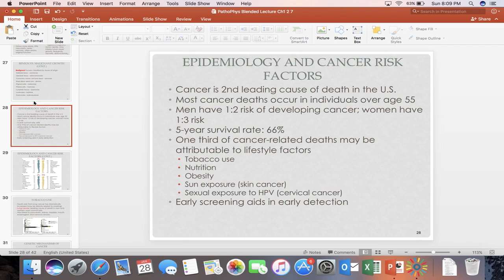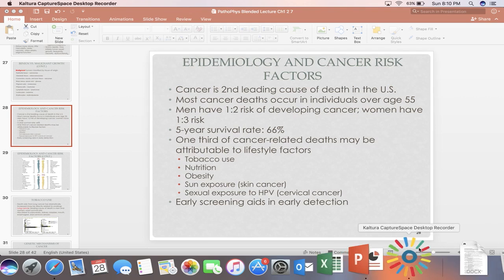One third of cancer-related deaths may be attributable to lifestyle factors such as tobacco use, nutrition, obesity, sun exposure, and sexual exposure to human papillomavirus, HPV, which causes cervical cancer. And as you know, now we have the vaccination for that, which is called Gardasil. So early screening will help in early detection. If you can detect it early, it is going to be easily treated.